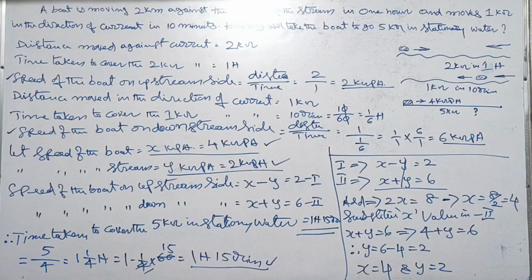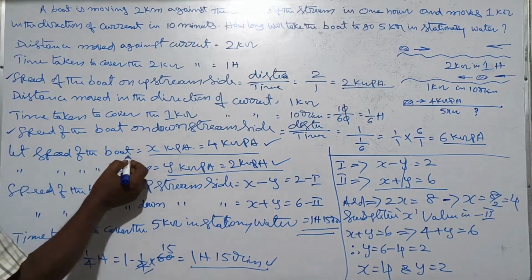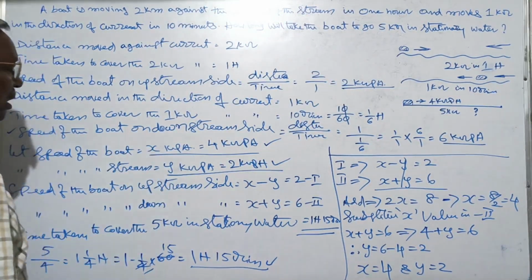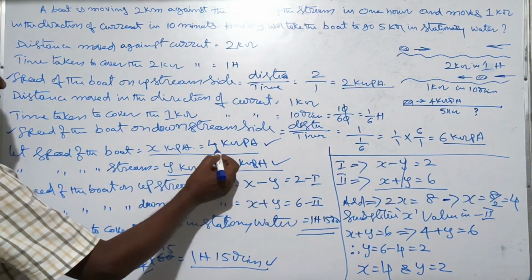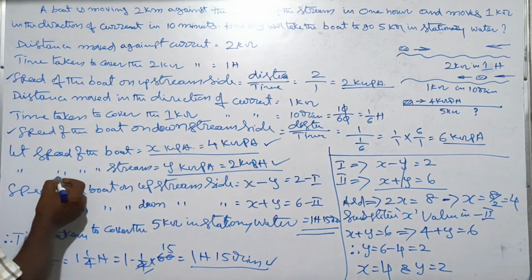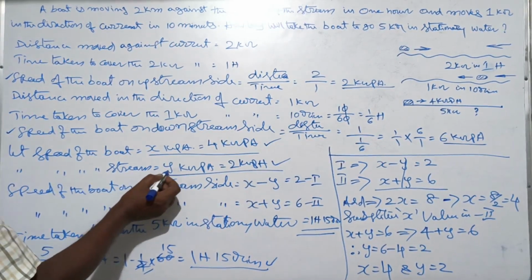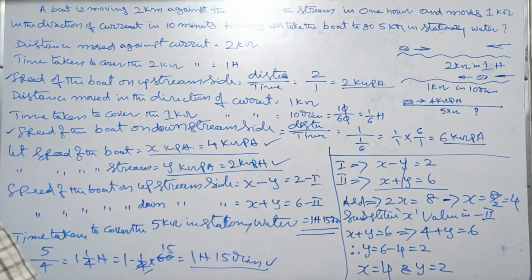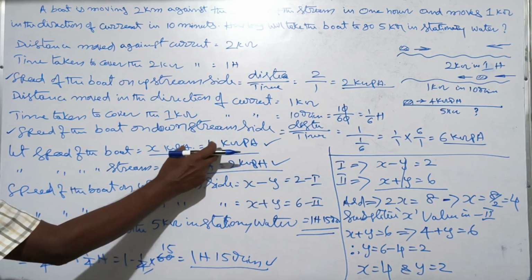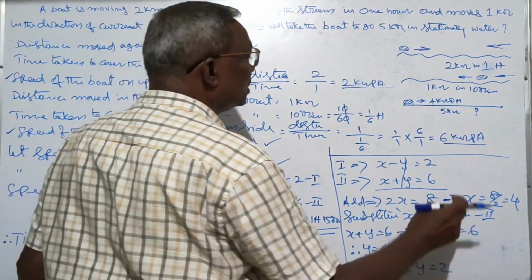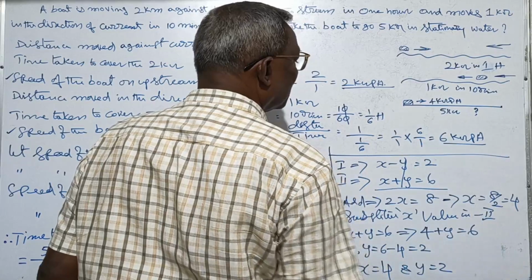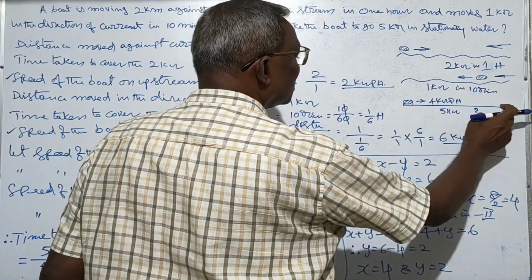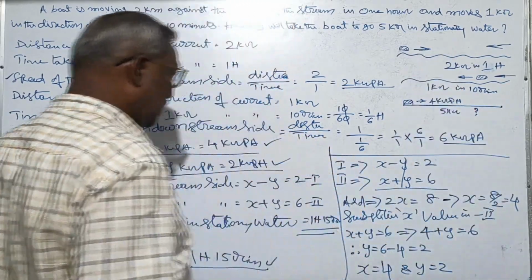What is x? Speed of the boat is x kmph, that is equal to 4 km per hour. Speed of the stream is y kmph, that is equal to 2 km per hour. Now we know the speed of the boat, 4 kmph, and the distance to be covered in stationary water is 5 kilometers.